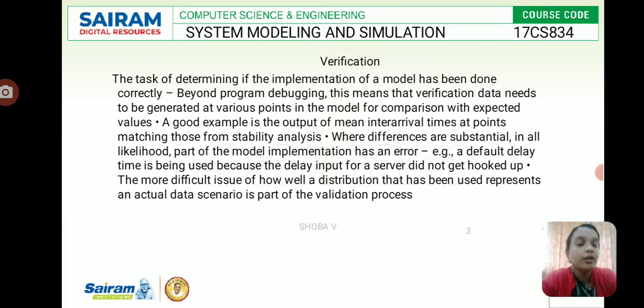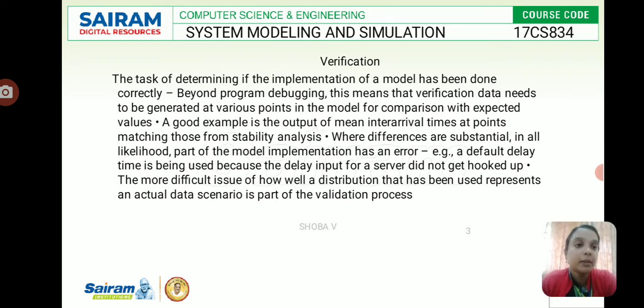Now we will move to the second technique, which is to test the model with assumption data. This can be achieved by applying the assumption data to the model and testing it quantitatively. Sensitivity analysis can also be performed to observe the effect on the results when significant changes are made in the input data. This is another technique we can use.